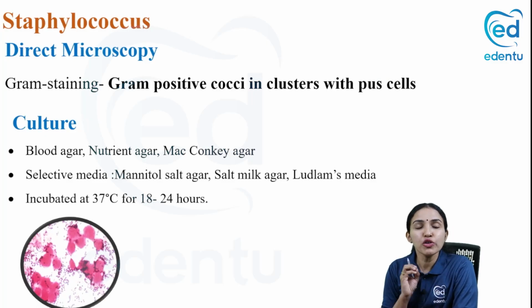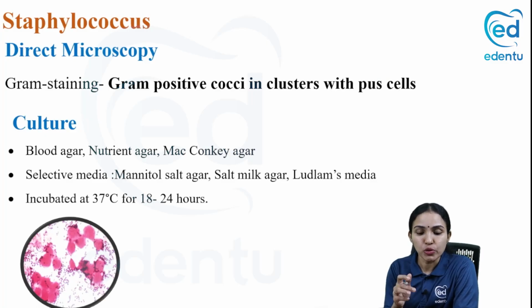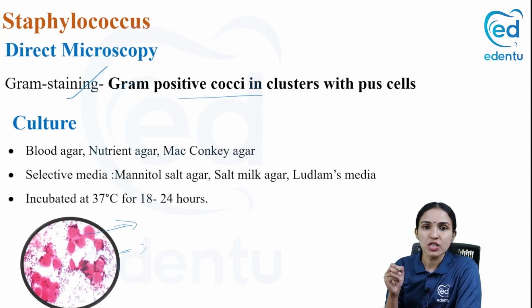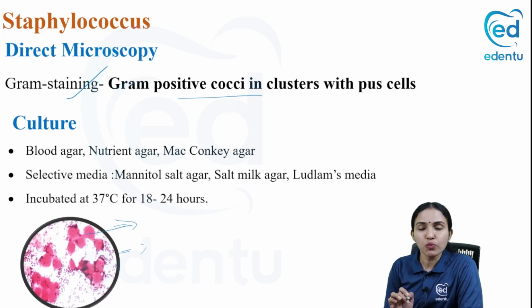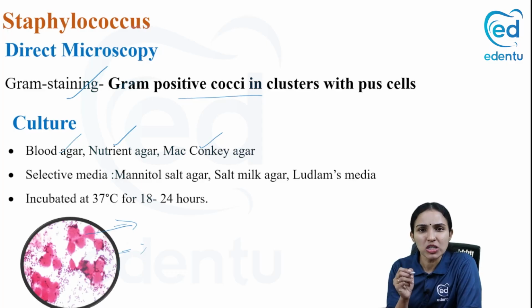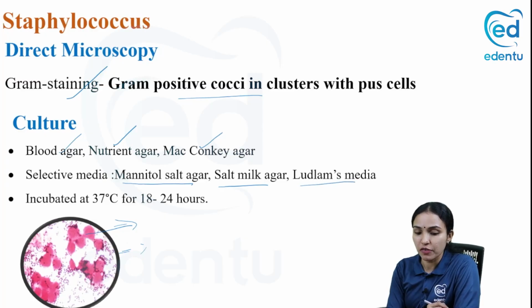Now, what do you do for microscopy with the sample? You do a Gram staining. You remember Gram staining. And how will you see it? You see gram-positive cocci in clusters along with pus cells. So that is the staphylococci. And what will you do for culture? You can culture it in all the media, including nutrient agar, blood agar, and MacConkey agar. And you have some special selective media for staph like mannitol salt agar, salt milk agar, and Ludlam's medium. So at least remember one selective medium for Staphylococcus. I prefer mannitol salt agar. That's the best medium.